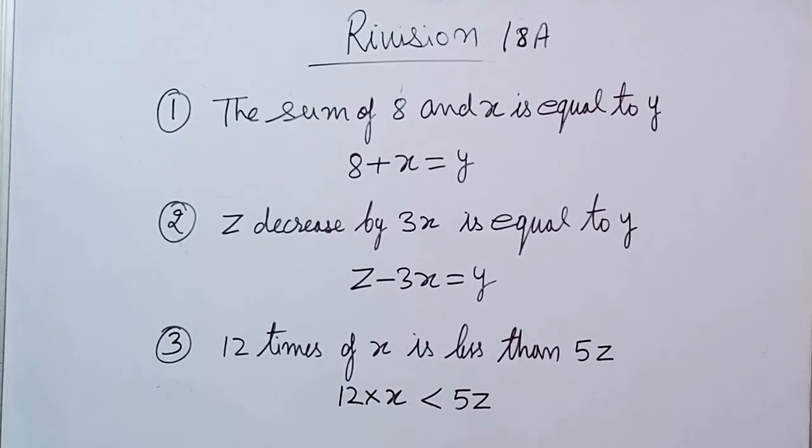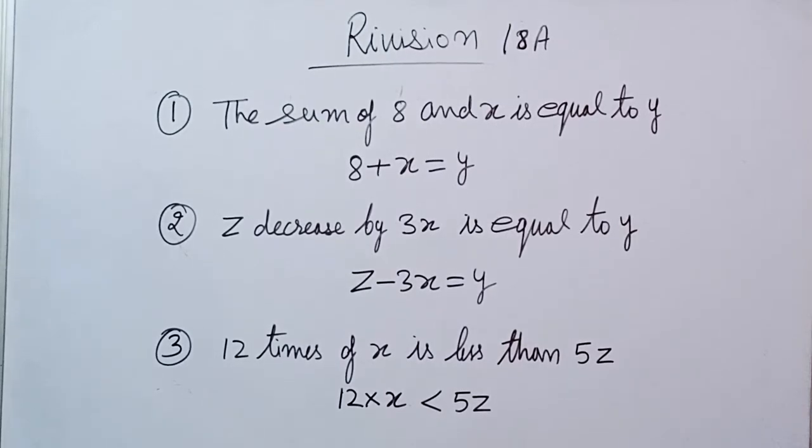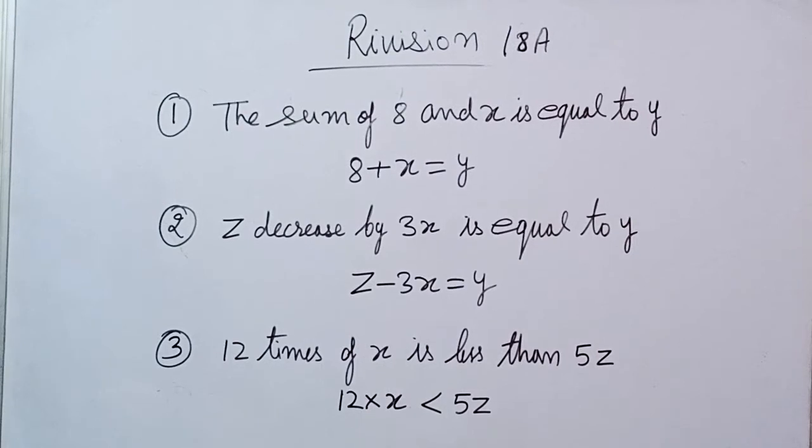Children, I am taking some more sums from exercise 18A, in which we have to write the following statements in algebraic form. The first is: the sum of 8 and x is equal to y. So 8 plus x equal to y. Now one more sum: z decreased by 3x is equal to y.